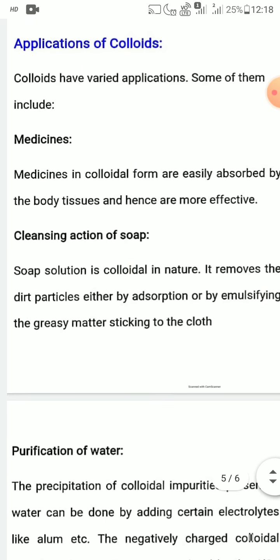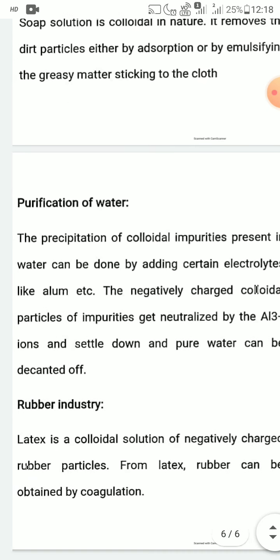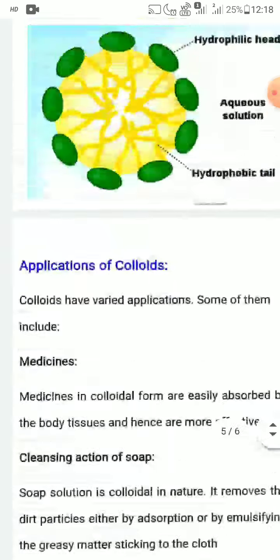Next, applications of colloids. Colloids have varied applications. Some of them include medicine, cleaning action of soap, purification of water, and the rubber industry.